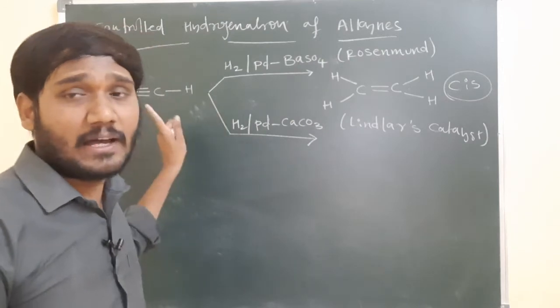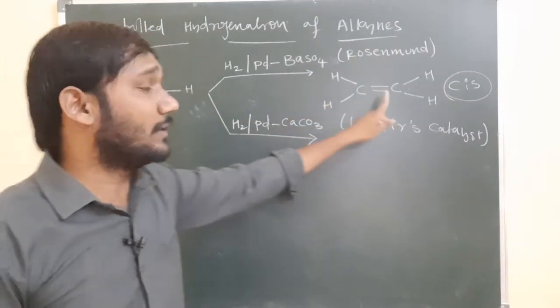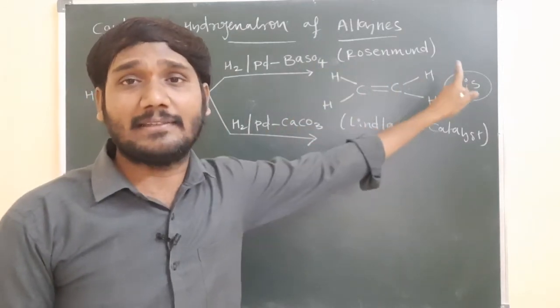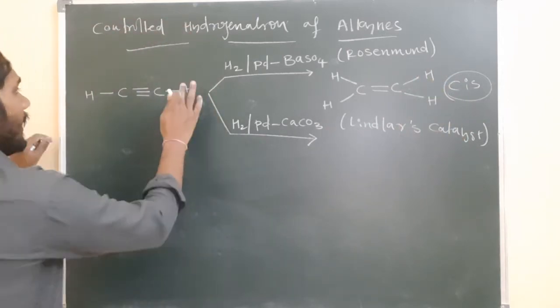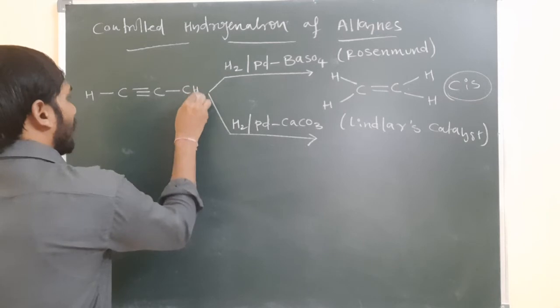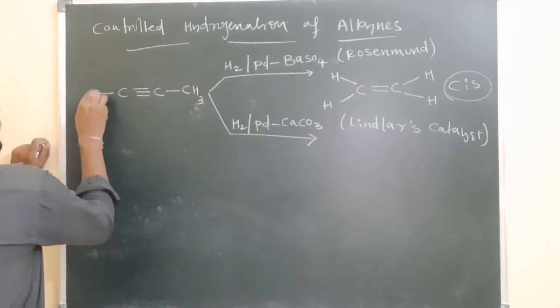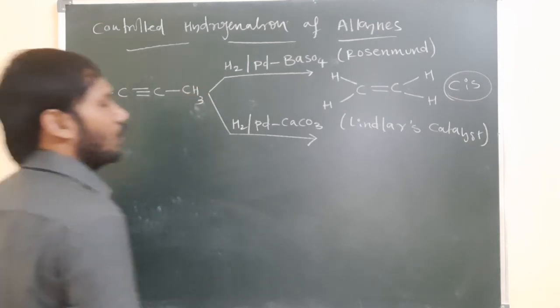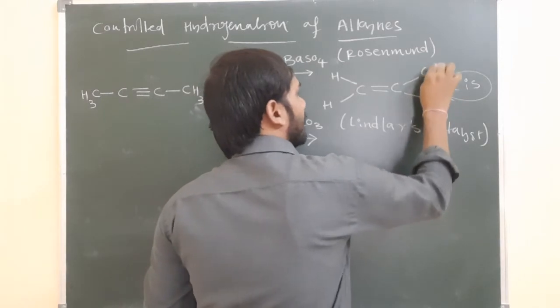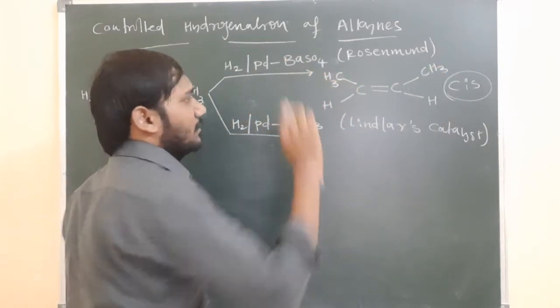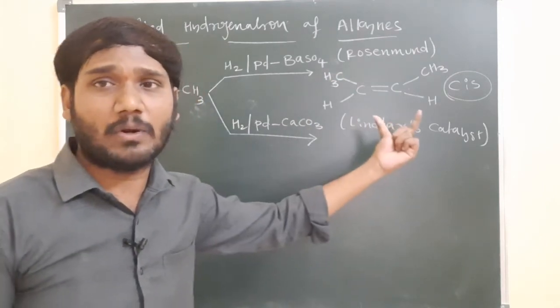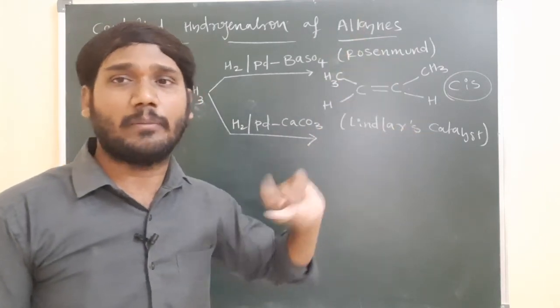Then here, this is the alkyne. Alkynes we converted to alkenes, but which alkene is this? A cis alkene is possible, right? So for example, I am taking here CH3, and now we can understand clearly here, this is a cis product. So by using which reagent is the cis product possible? Lindlar's catalyst and Rosenmund catalyst.